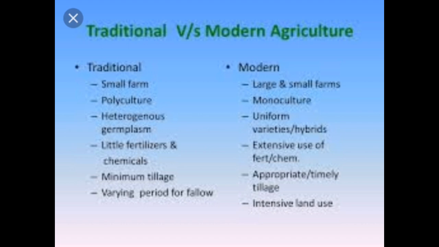Number 3, in traditional agriculture, irrigation is done by hand. Water is brought from wells and hand pumps or tube wells. In modern agriculture, depending on the nature of the crop and the climate.